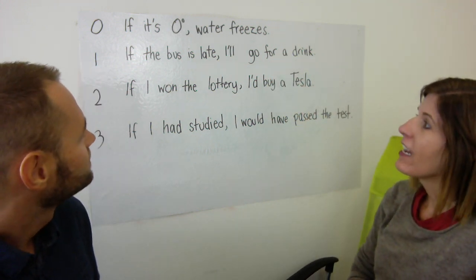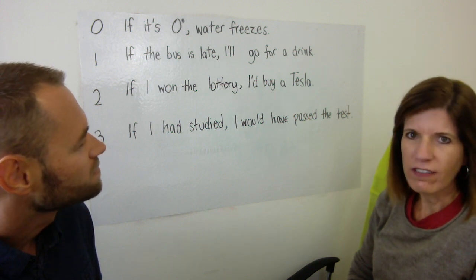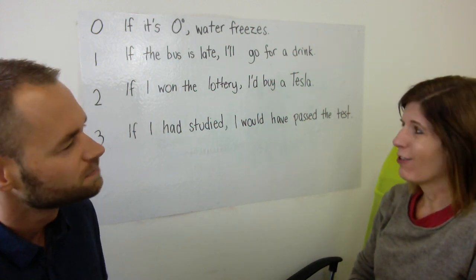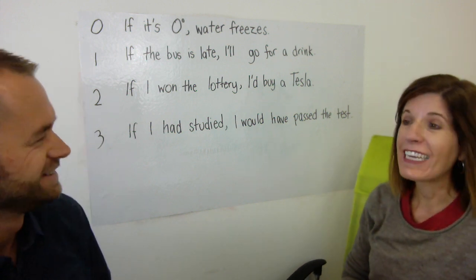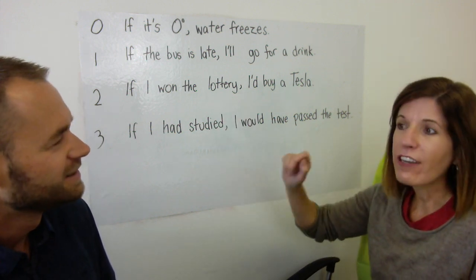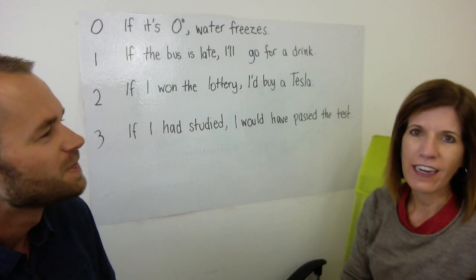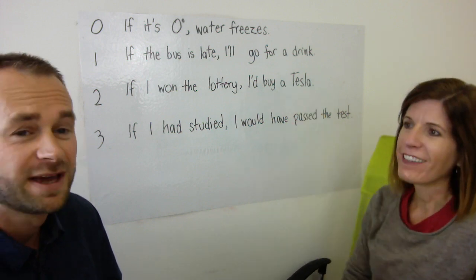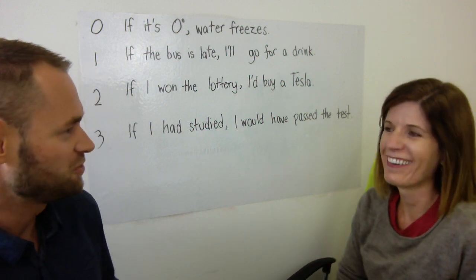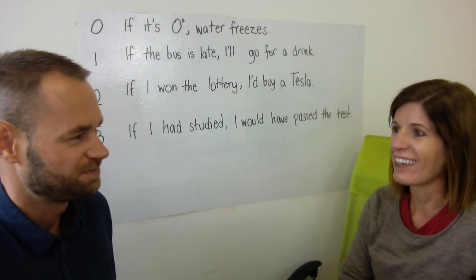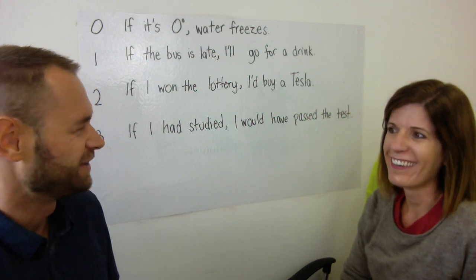The second one is an unrealistic or a hypothetical situation. So I'm probably not going to win the lottery, as much as I regret that. But if I did, if I won the lottery, I know exactly what I would do with my money. You'd get a Tesla. And red. And a red one, right? Red one. Okay, so something flashy. Why not? That's it.